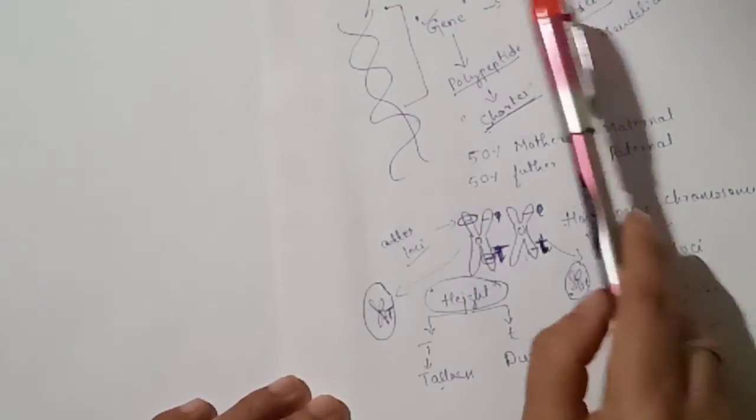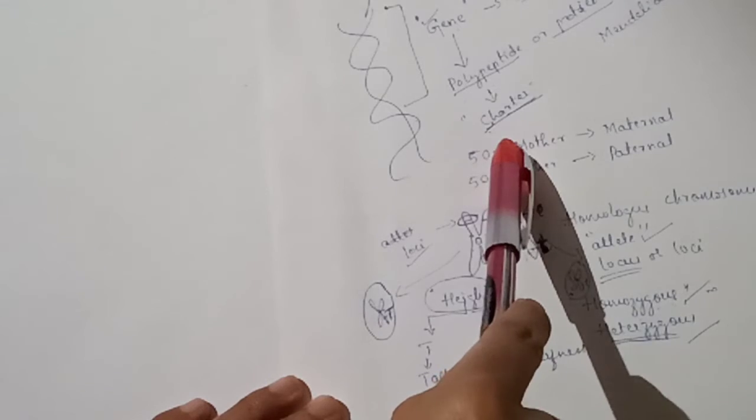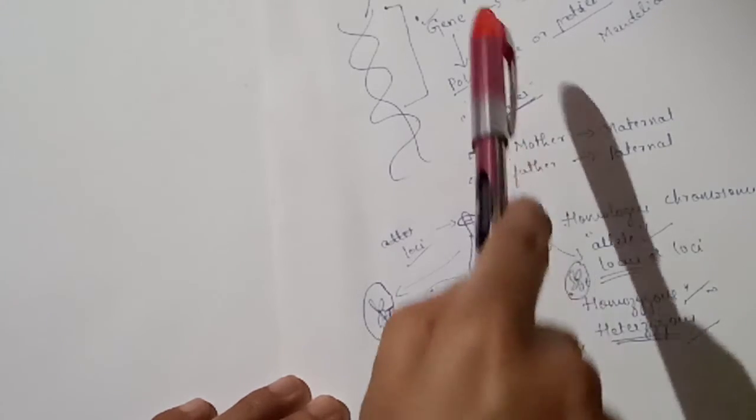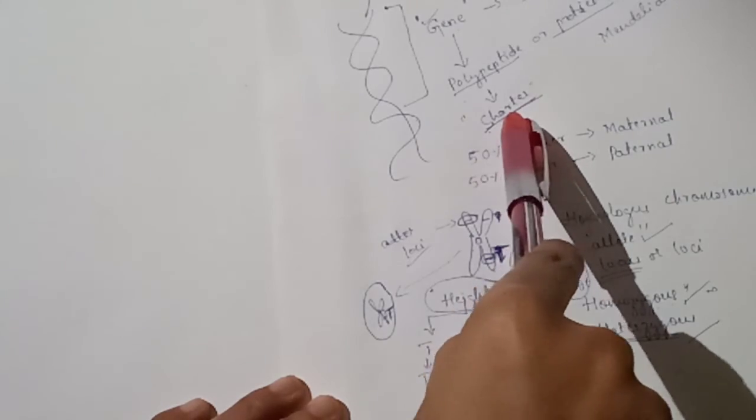Understood? What is gene? Gene is a unit of inheritance which codes for a polypeptide. Therefore, it is expressed into a character.